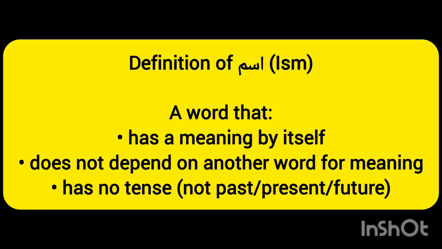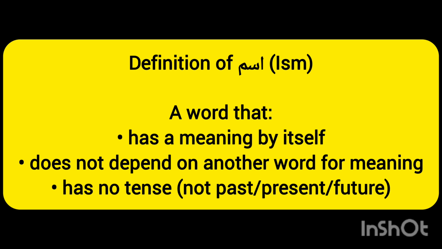So a noun or isim of Arabic is a word that has a meaning by itself. It does not depend on another word for meaning, and it has no tense. So it is a meaningful word, it has a meaning by itself.